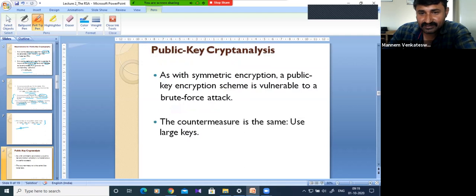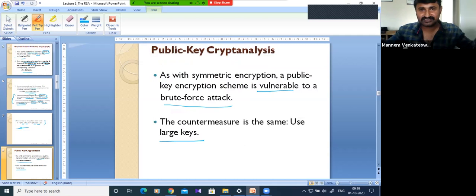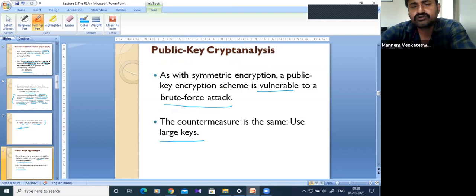Vulnerable to brute force attack means it is possible to apply the brute force attack. So how can we resist? By using a large number of keys. If the key size is very large, the combinations will be huge, so it may take much more time to decrypt the message or determine the keys.